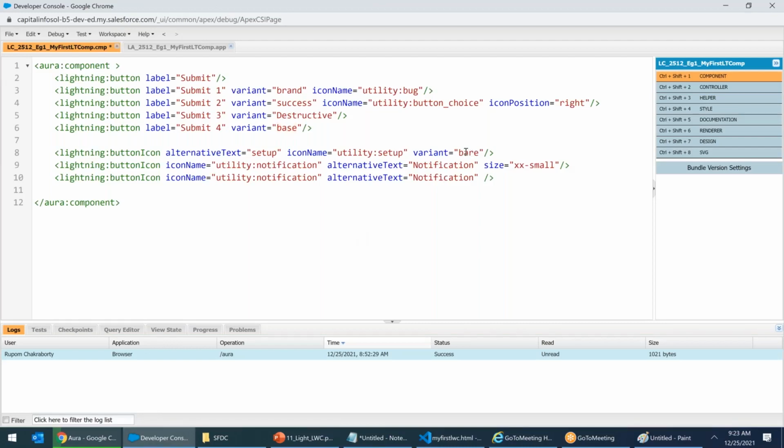Why do they have the base keyword given? Because in button you use base, in button icon you use bear. You cannot use the base keyword there. That is the way it has been designed. Clear now? Understood? Yes.